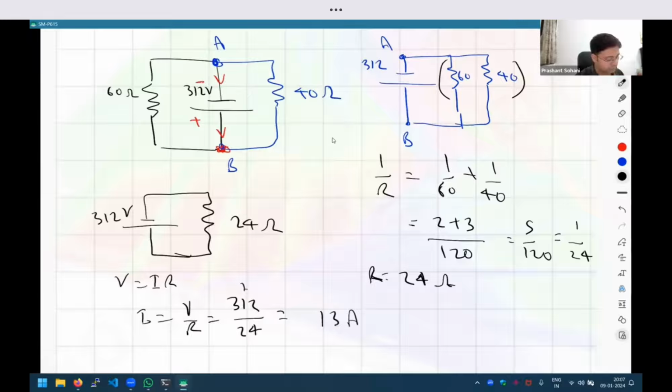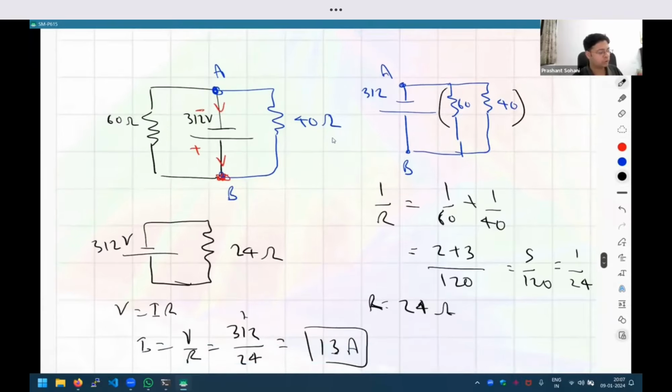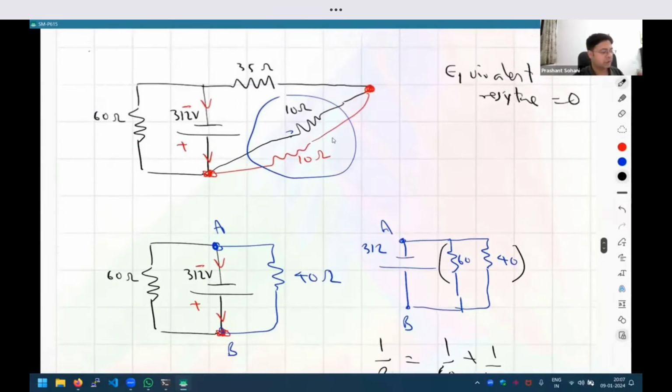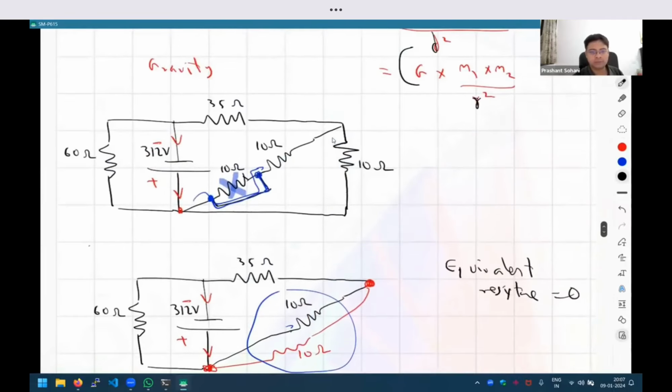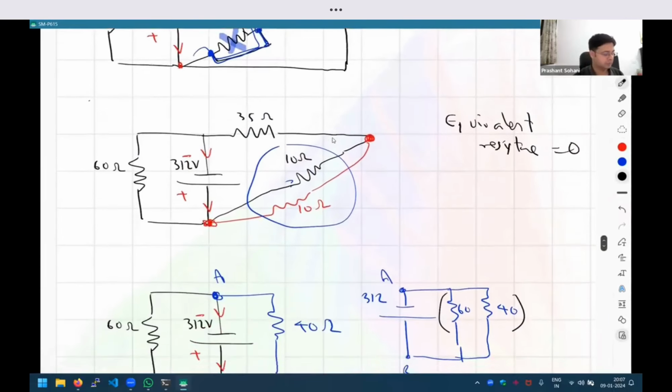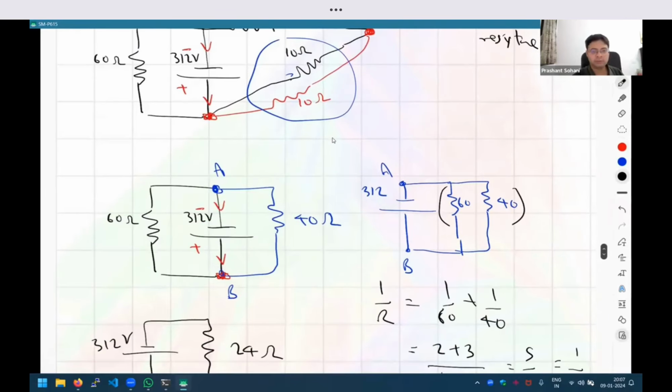Sorry, 13 amperes. Okay. So see, after we reduce the question to a single resistor, anybody can solve it. But we do this step by step, getting rid of one resistor at a time till we get this simple diagram. And what did we apply? Just simple series resistance and parallel resistance formulae again and again.